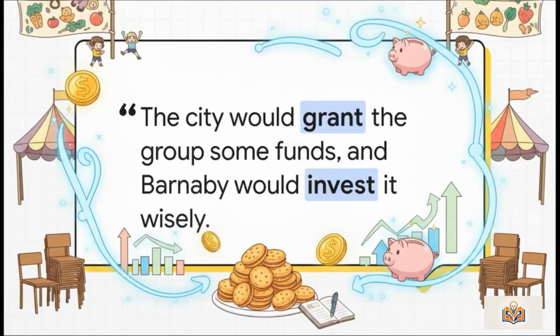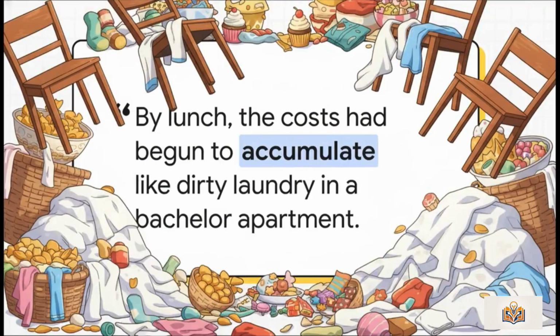Barnaby nodded like an expert. In his head, allocate sounded like arrange nicely, which completely made sense because he was already arranging biscuits on the desk. The plan was pretty simple. The festival would teach people about healthy food, exercise, and neighborhood teamwork. The city would grant the group some funds, and Barnaby would invest it wisely. He wrote his very first note: buy banners, tents, fruit, and enough chairs for adults who refuse to stand for more than 4 minutes. But then the trouble started.